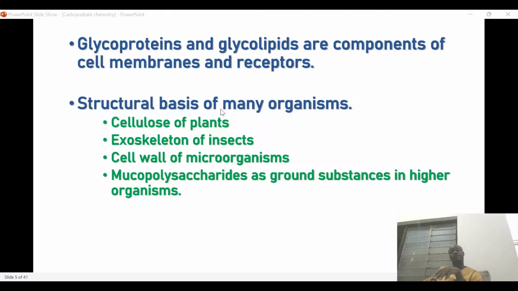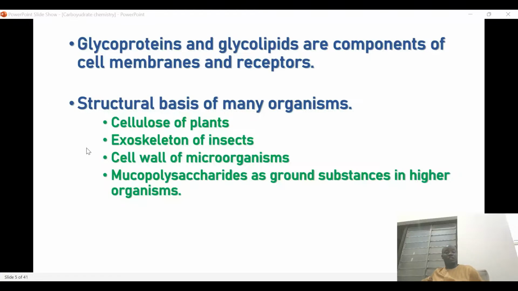These glycoproteins and glycolipids can also serve as receptors. When we say receptors, it means biomolecules that are usually found on the surface of the cell. And the major function of receptors is to bind ligands and send a message to a cell for particular physiological activities to take place.